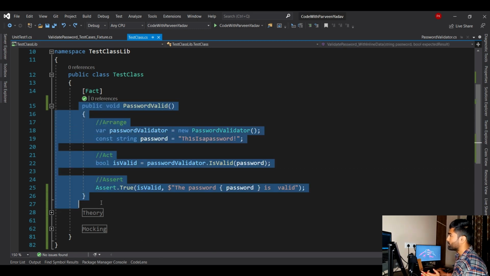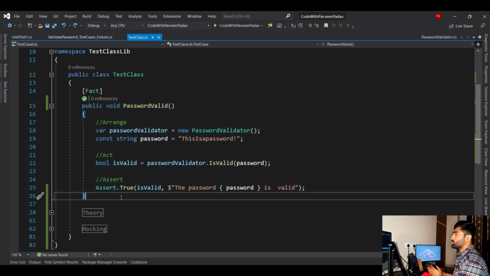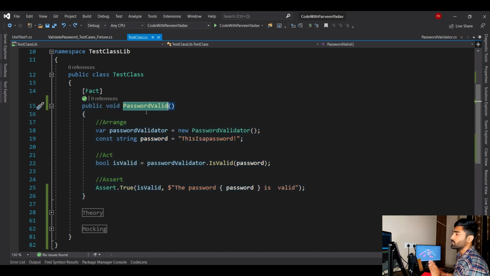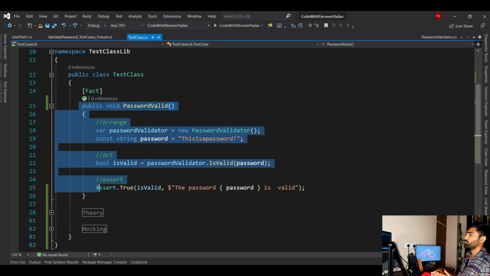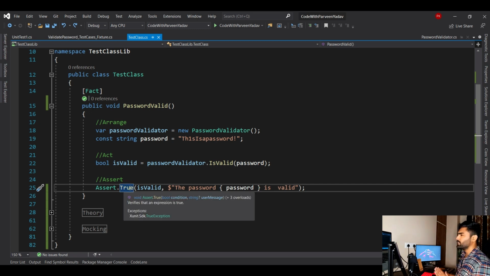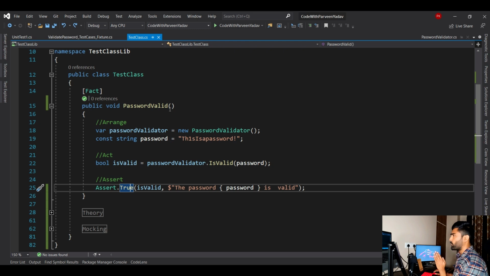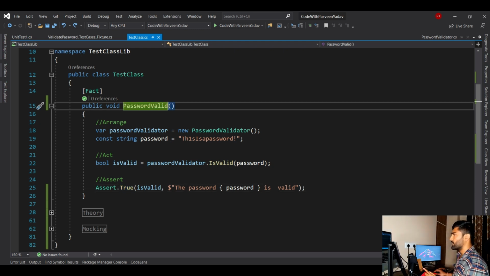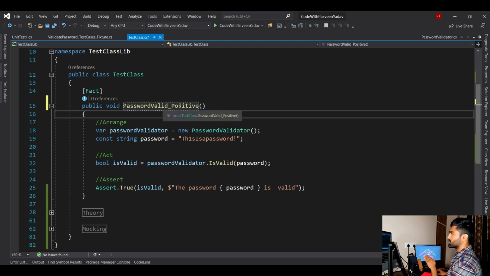The test case that you have written is a positive test case. What about the negative test case, right? But if you go by the name, this name is not giving you a clear picture of what the test you have written is doing. Is it covering the positive test case or the negative test case? Until you read the logic, right? From here you will understand that this is a positive test case, but actually it should not happen that way. From the method name, everyone should get an idea of what this method does, right? Now if I say it like this, positive, now everyone knows that this is a positive test case.